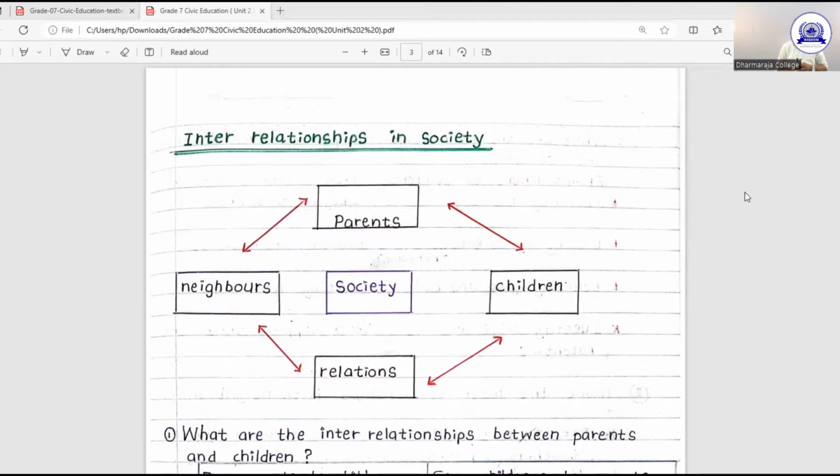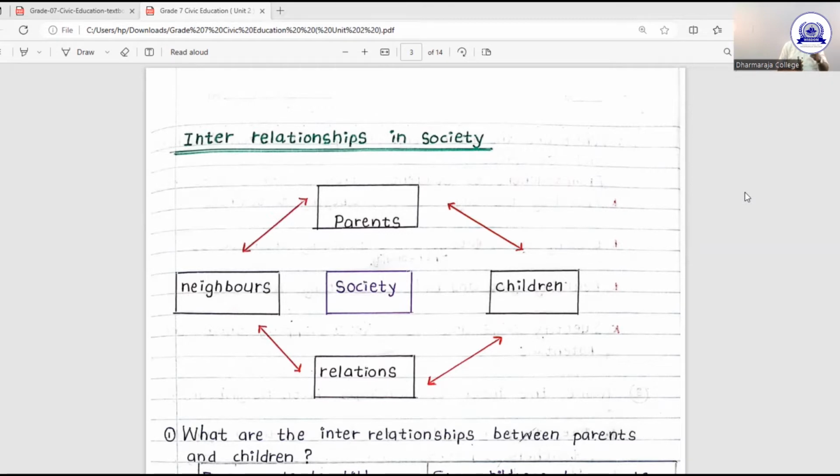Who else, my dear? Neighbors, the next door people. Relations, relatives, kins. They are the people whom we can see in a society. So they are the members of the society.